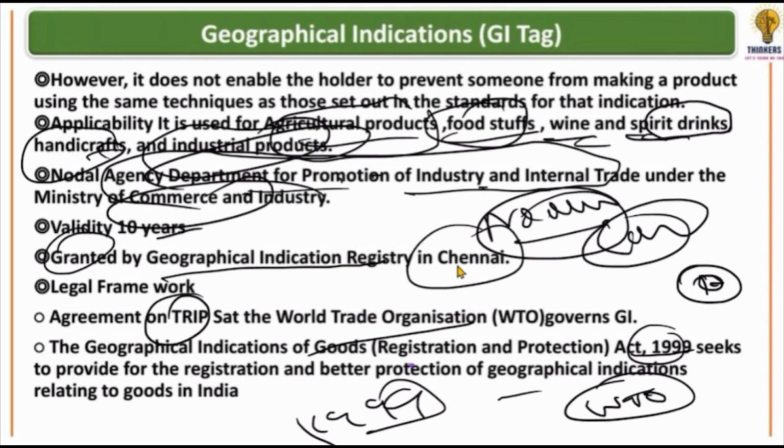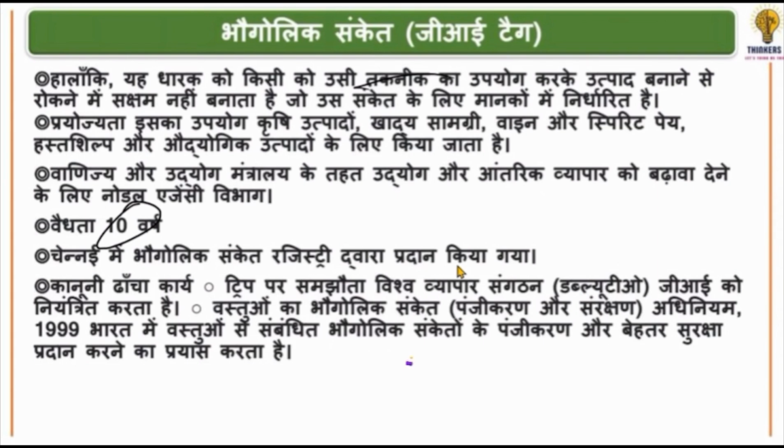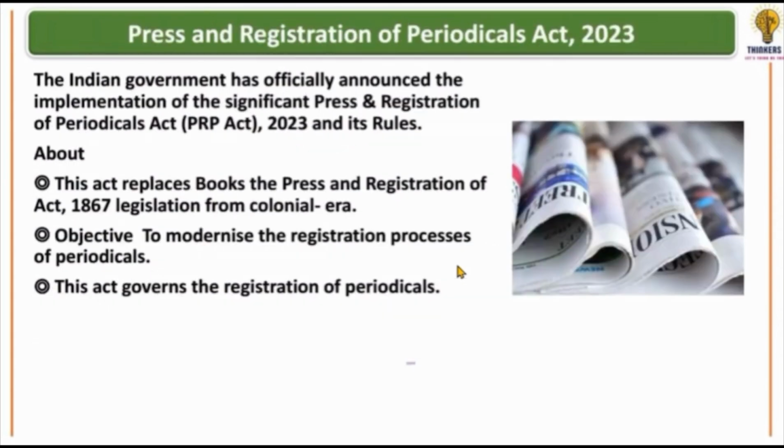Now, who gives you the guarantee? There's a Geographical Indication Registry in Chennai that does it for you, from where you can get it for 10 years. Remember, the nodal agency is DPIIT, which comes under the Commerce Ministry. Remember this WTO TRIPS Agreement. Then we also have the Geographical Indications Act of 1999. Also remember what comes under this: food, agricultural products, industrial products and handicrafts. The registry is located in Chennai. Remember all these things. Let's move on to our next article.